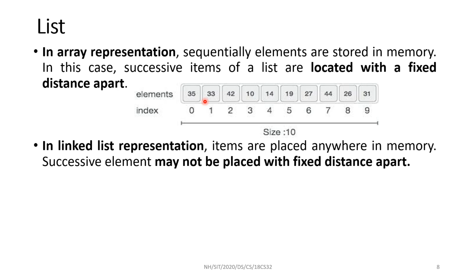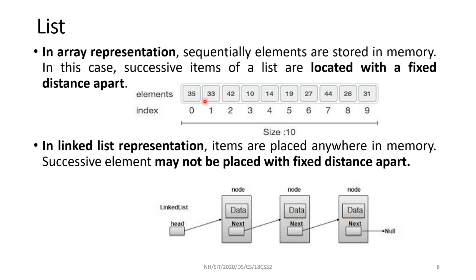The other representation of list is linked list. Here, items are placed anywhere in the memory. They need not be sequential, need not be one after the other. It can be anywhere. But with the information called address or the link, I can get the next element. As you can see here, these are called nodes. A node has at least two fields. One field is called the data field, the other is called the link field. The link field holds the address of the next element.